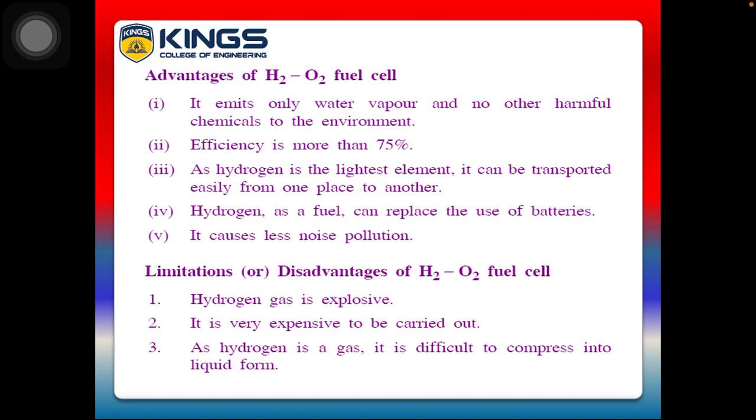It emits only water vapor and no other harmful chemicals to the environment. Another important application: no harmful chemicals are evolved in this reaction. And also the efficiency of this hydrogen oxygen fuel cell is 75% and more. So it is more efficient.